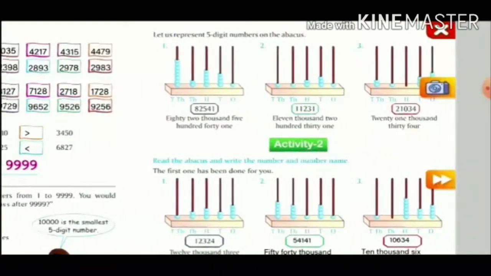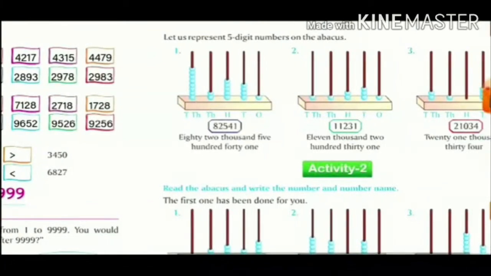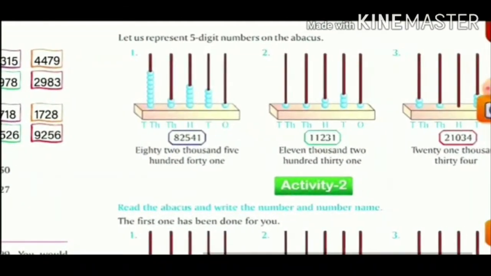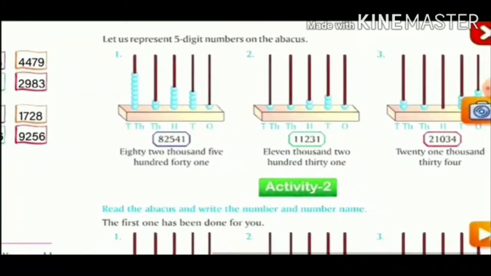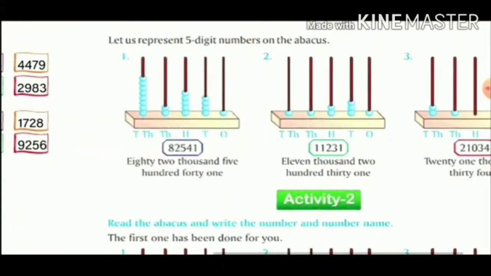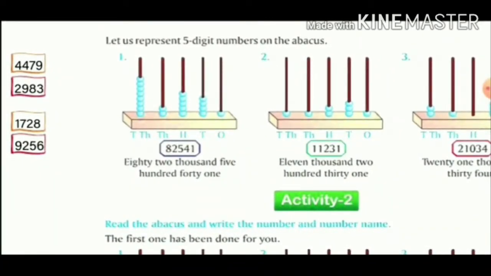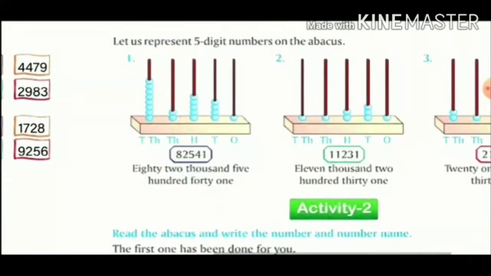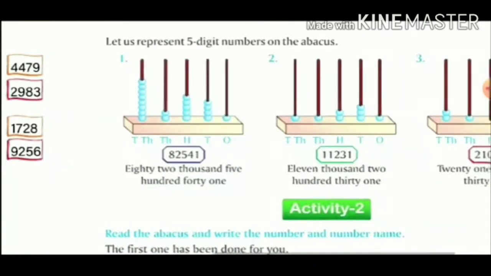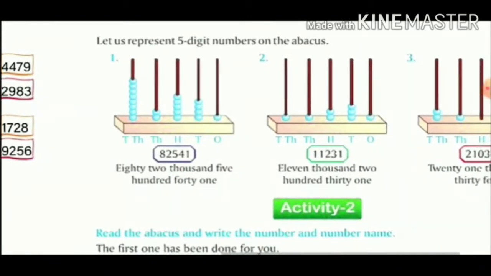Coming to the next page, let us represent 5-digit numbers on the abacus. See the first one. In the ones place there is one bead. In the second pole there are how many? 4 beads, and in the third one we have 5 beads, and in the fourth one we are having 2 beads, and in the fifth one we are having 8 beads.